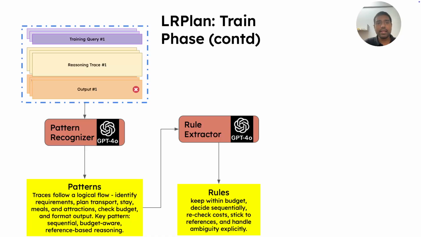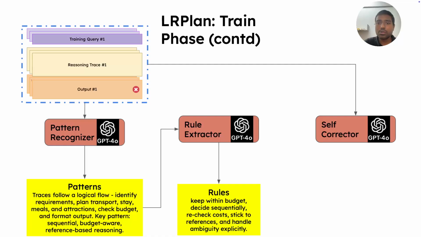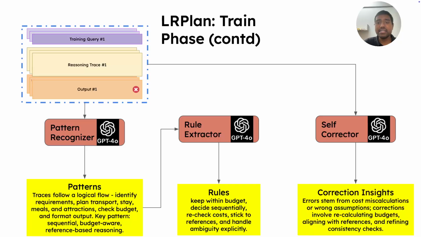In parallel, the training query and the reasoning traces would also be passed on to a self-corrector, which would extract self-correction insights. So we will see in the later stage, in the test phase, how these insights are being used to generate the plan. So let's move on to the test phase.